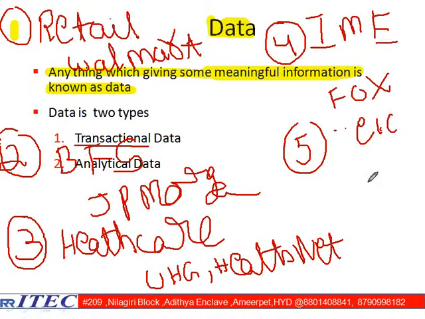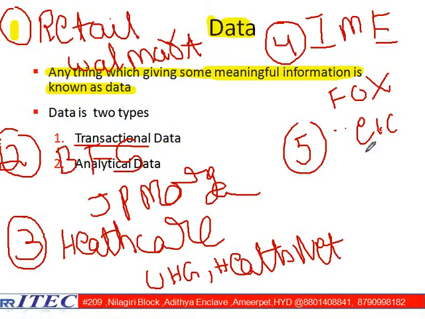From this total story, what I want you to understand is, let us say one customer went to one software company and is asking, sir, I am looking for one project. Immediately, the software people try to understand which industry, which domain it belongs to. These are called domains. Retail is one domain. BFS is one domain. Healthcare is one domain. IME is one domain. Life science, insurance, manlog, telecom, like this a number of things are there.